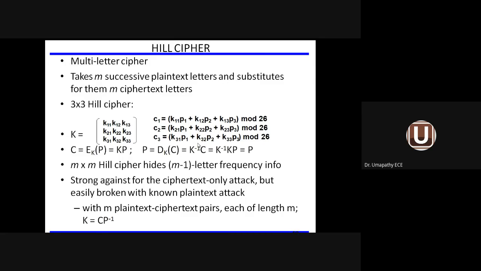So in the given example, the key is a 3 by 3 matrix. The given plain information is P1, P2 and P3. We have to convert to C1, C2 and C3, because 3-letter original information is converted to 3-letter secured information. How do you convert? Using the 3 by 3 matrix, I convert P1, P2, P3 into C.